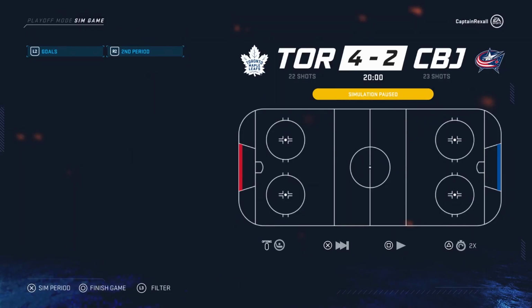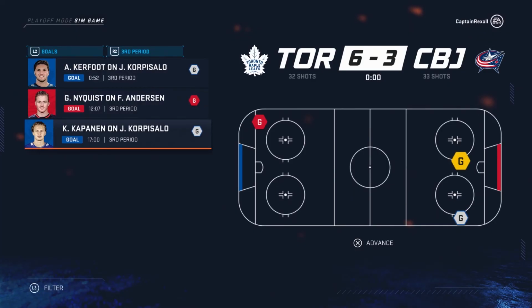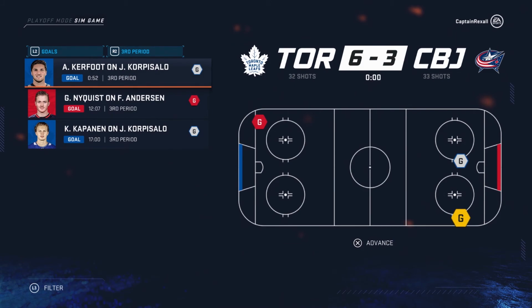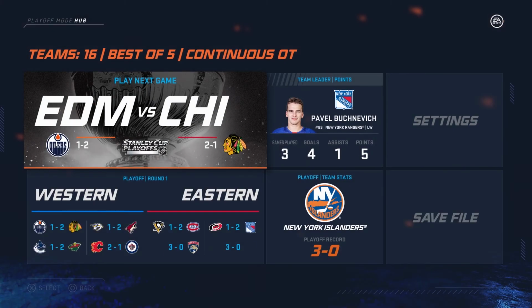Second period, nothing in the second period. Heading into the third period, 6-3 as Kerfoot and Kapanen put it to rest as the Toronto Maple Leafs take their series, as they're now heading on to the playoffs. So that's big for them.